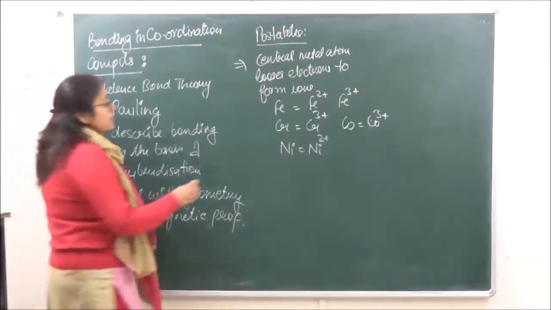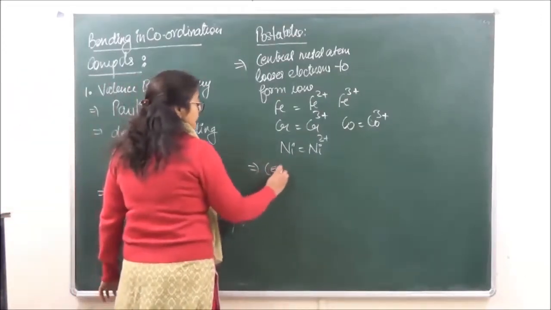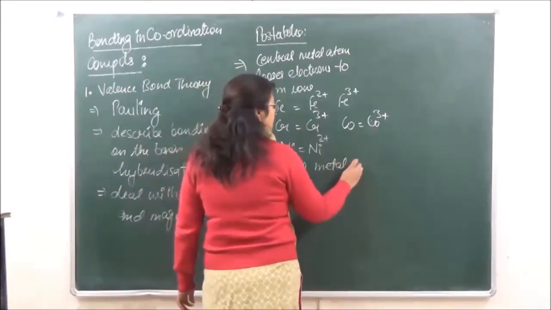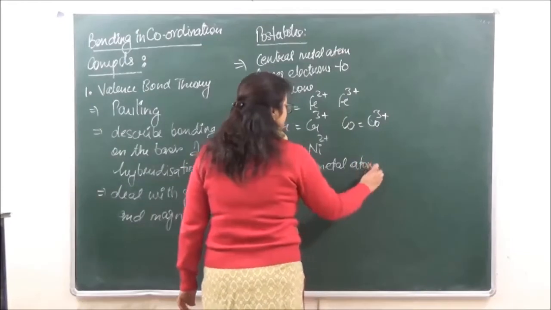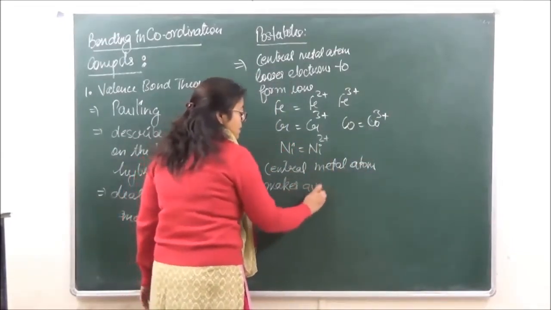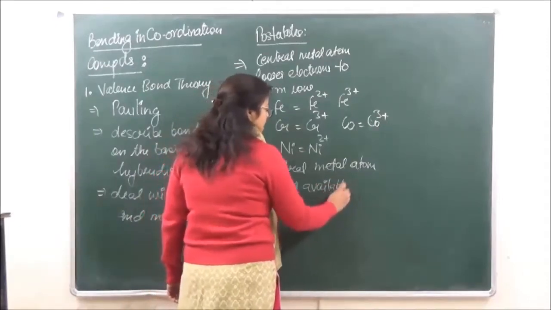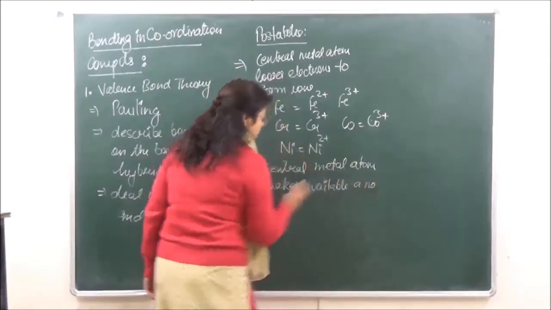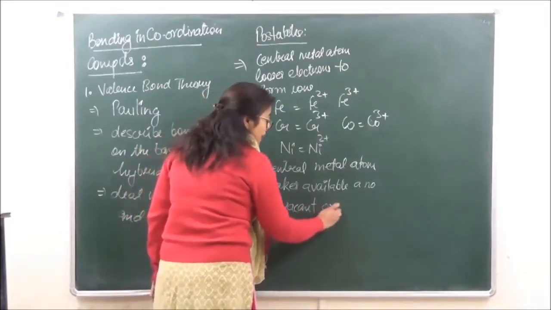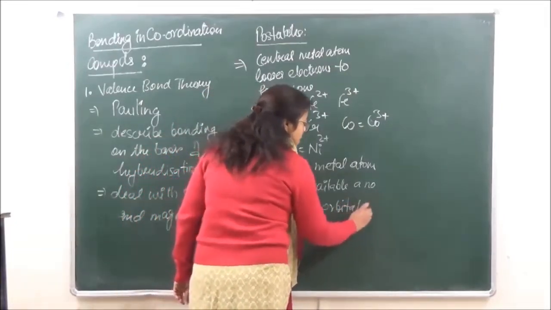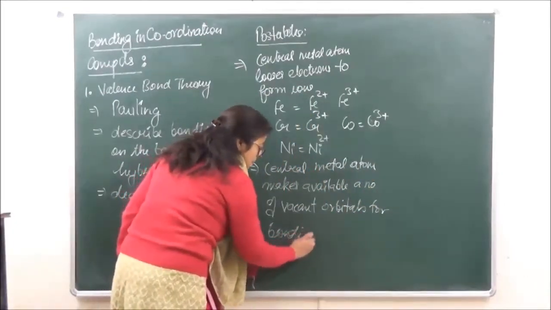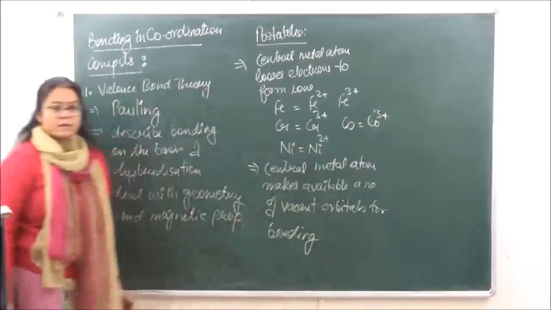Now over here, the second postulate is that the central metal atom makes available a number of vacant or empty orbitals for bonding.